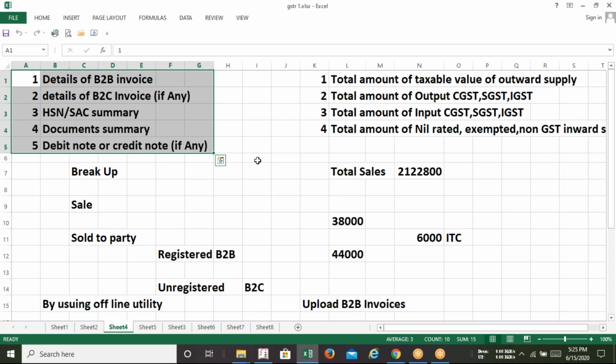So right now we are going to see how we can gather this information from the software called Tally. And if you want to gather this information from Tally, what are the basic requirements for getting this kind of information from Tally? So today's webinar, we are going to focus on filing GSTR 1 and GSTR 3B with the help of Tally.